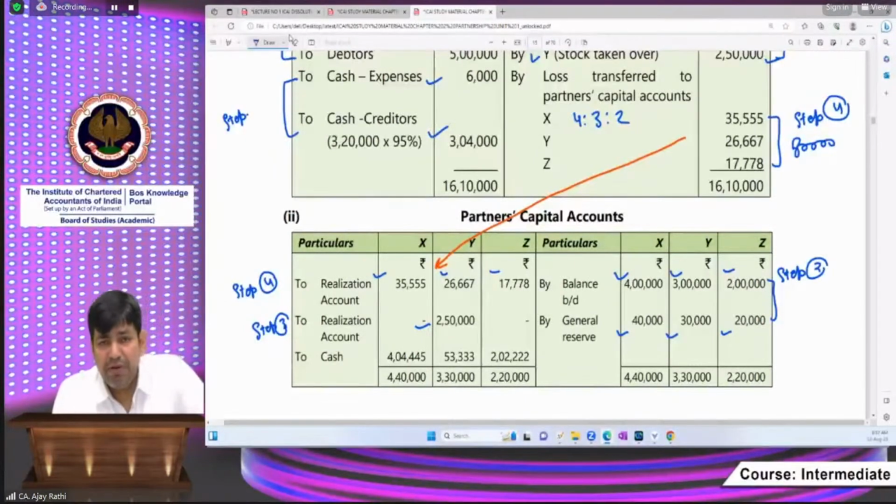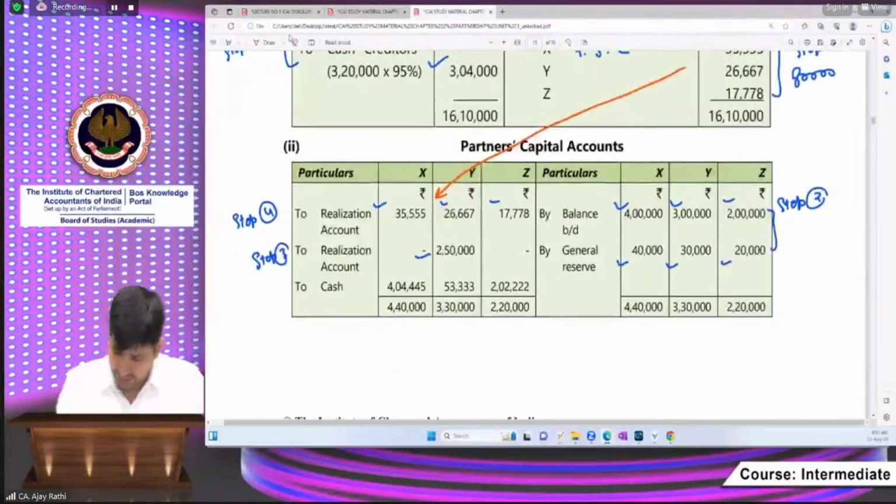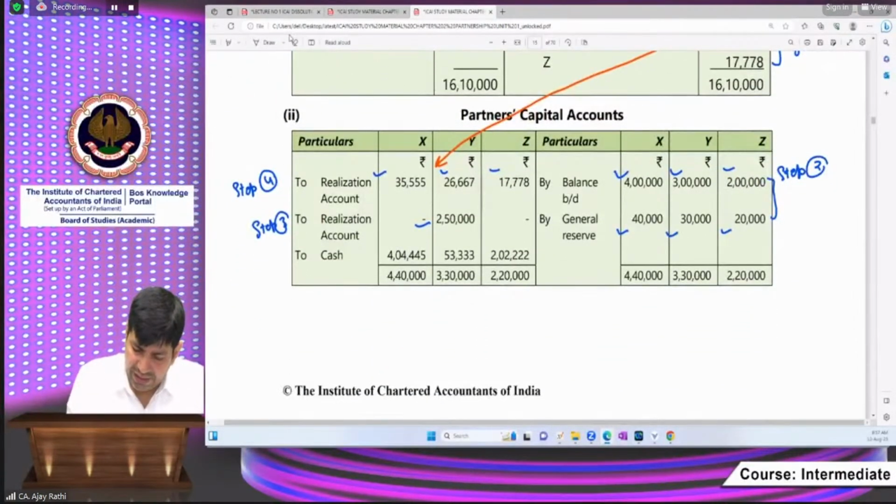Now step number 5, that is pay off the partners or settle the partners account. Either there will be a debit balance or a credit balance. Those will be settled in cash. Either they will bring the cash, or if anyone has a surplus, then that will be paid in cash. Here the balancing figure has to be paid.